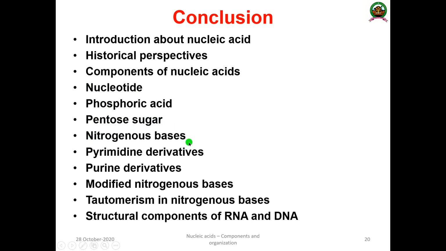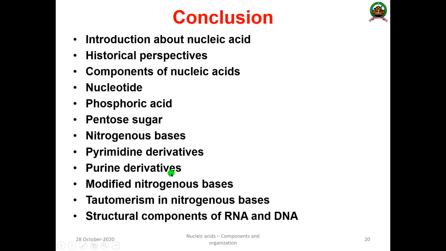Then the nitrogenous bases, both purines and pyrimidines: adenine and guanine, cytosine, uracil and thymine. Pyrimidine derivatives are cytosine, thymine, and uracil, and purine derivatives are adenine and guanine. Then we discussed the modified nitrogenous bases, 5-hydrouracil, pseudouridine, and such things.